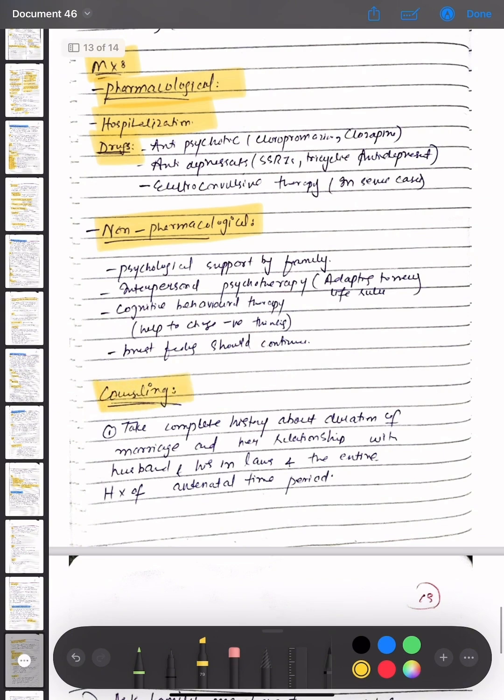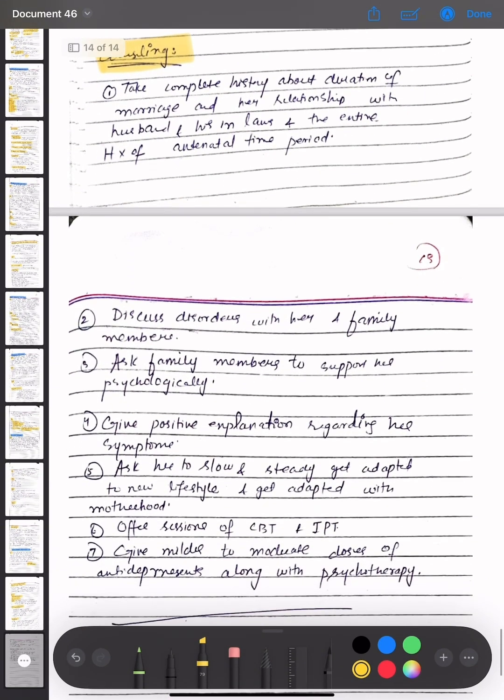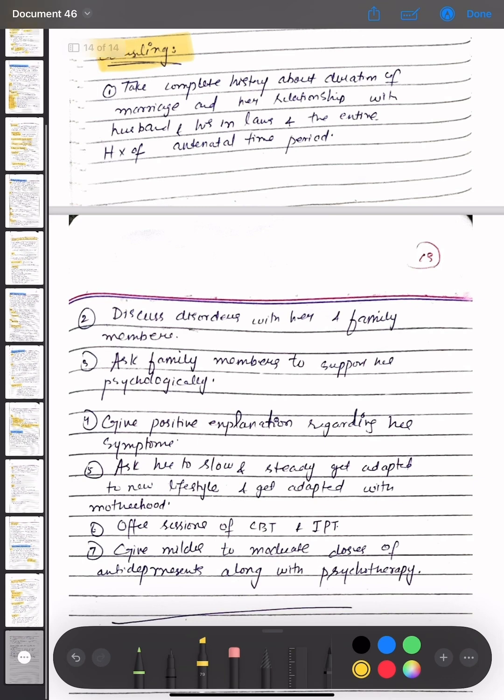The counseling of the patient is done. Take a complete history about the duration of marriage and her relationship with her husband and his in-laws, and the entire history of the antenatal time period. Then discuss the disorder with her and family members. Ask family members to support her psychologically. Then give a positive explanation regarding her symptoms. Ask her to slowly and steadily adapt to the new lifestyle and to motherhood. Then offer sessions of CBT and give mild to moderate doses of antidepressants along with psychotherapy.